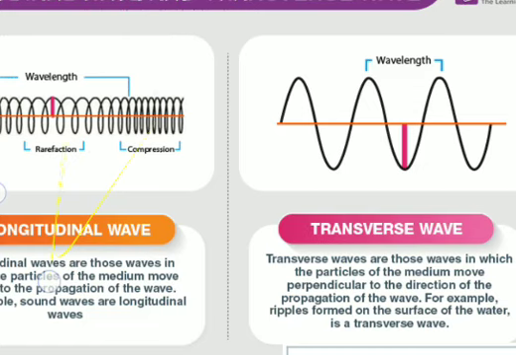The wave propagates in the form of alternate compression and rarefaction in the case of sound waves. Now suppose there is a medium, a gaseous medium for example, or an air medium. It consists of gaseous particles. Now if the sound wave is propagating, what will happen? There will be the formation of compression, rarefaction, compression, rarefaction. At the place of compression, all the particles will come close together, they will be compressed. Particles in the medium will be compressed. At the place of rarefaction, particles in the medium will be rarefied, moving apart from each other.